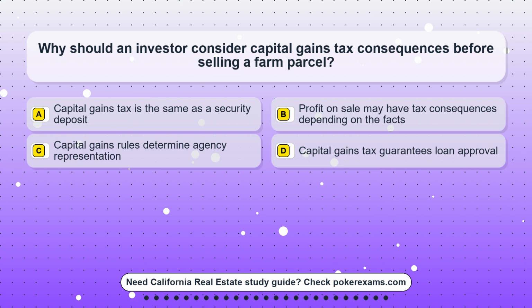Question 17. Why should an investor consider capital gains tax consequences before selling a farm parcel? Option A. Capital gains tax is the same as a security deposit. Option B. A profit on sale may have tax consequences depending on the facts. Option C. Capital gains rules determine agency representation. Option D. Capital gains tax guarantees loan approval.